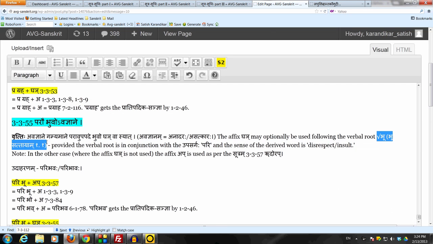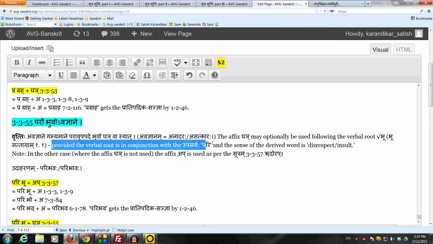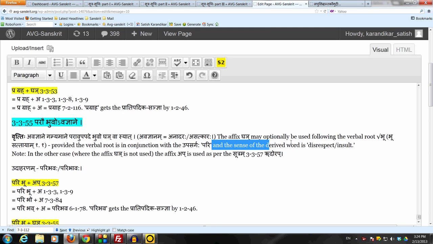There are two conditions mentioned here. One is parau, which means that this verbal root must be in conjunction with the upasargaha pari. The second is avajnane, meaning the sense of the derived word. The word which is derived using this sutram must convey the sense of disrespect or insult. Avajnanam is here anadaraha, asatkaraha. So the vritti of the sutram says avajnane gamyamane paravupapade bhuvo ghain vasyat.